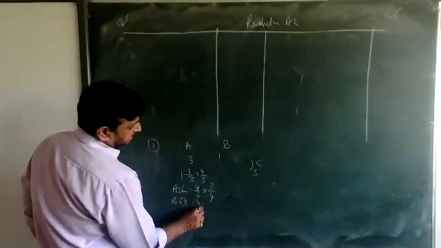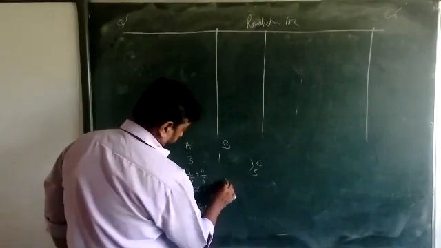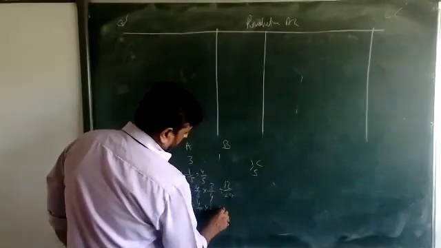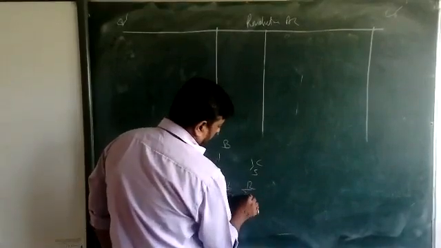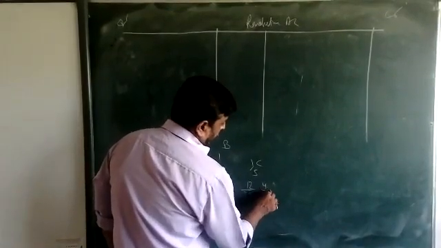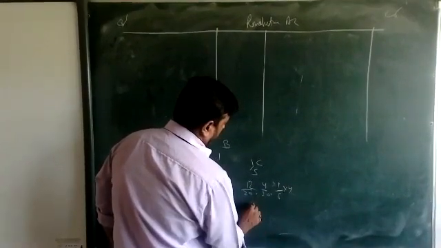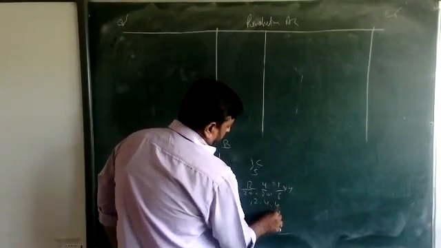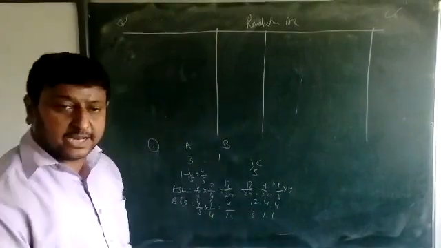B's share is 4/5 into 1/4. That is 12/20, 4/20, and C's 1/5 into 4 is 4/20. So 12, 4, 4. It means 3:1:1. This is the new profit sharing ratio.